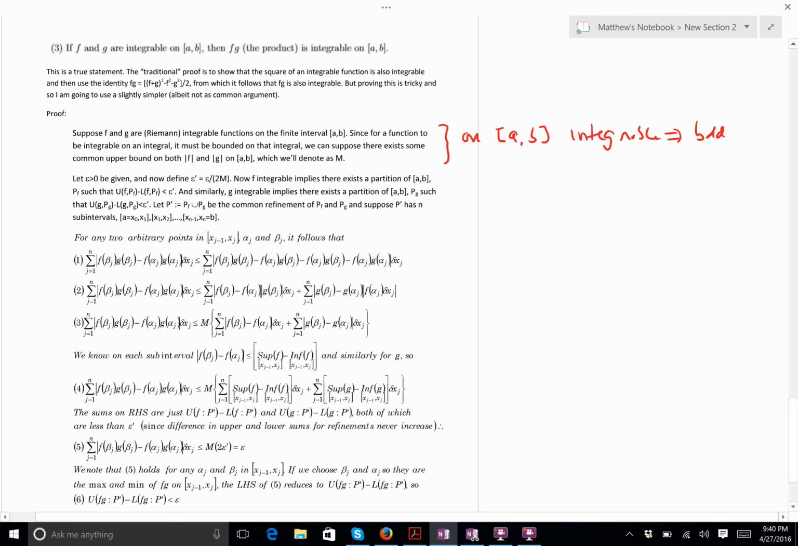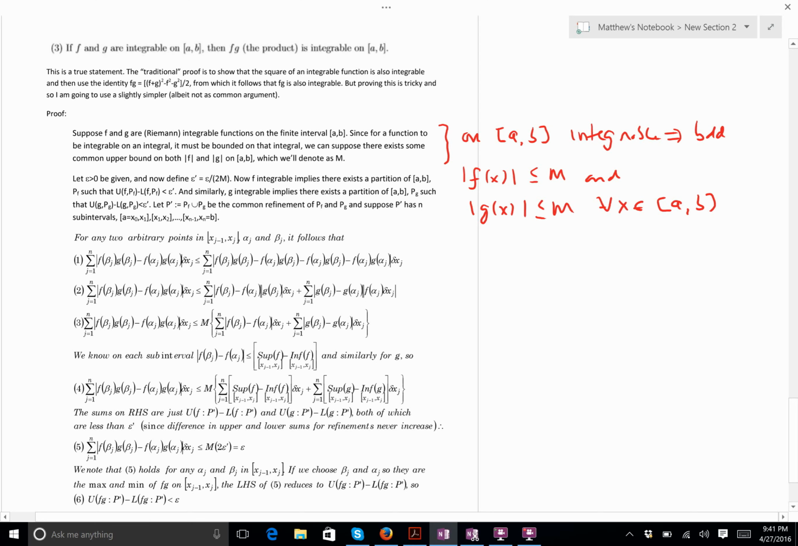Okay. So we can suppose that both f and g are bounded, therefore their absolute values are bounded, and we can find some common upper bound on f and g both, which we're going to call m. So m is a positive real number such that the absolute value of f of x is less than or equal to m, and the absolute value of g of x is less than or equal to m for every x in AB. Okay? We can assume that. That's not a big deal.